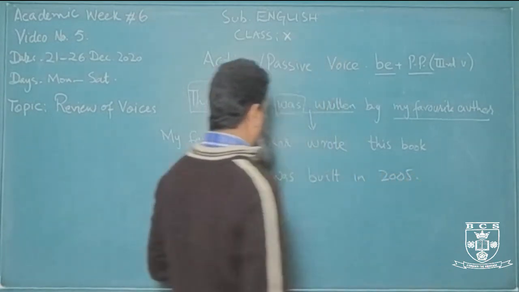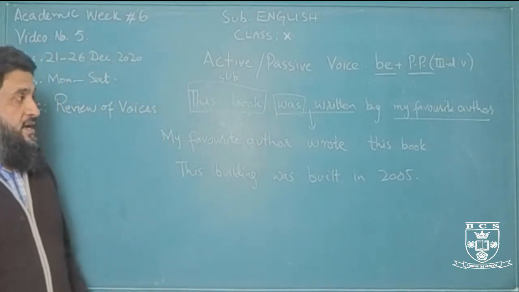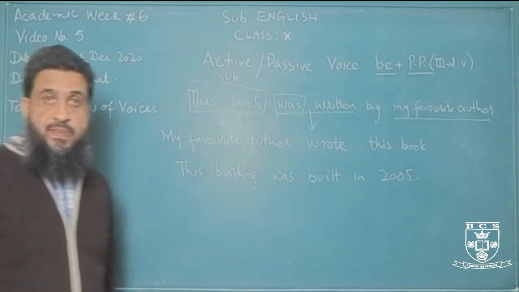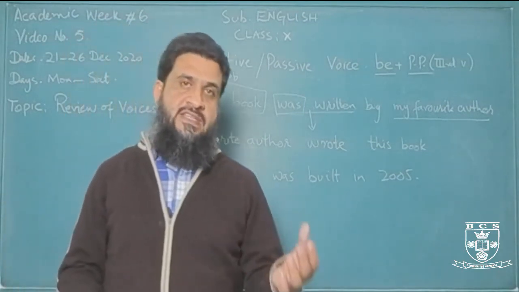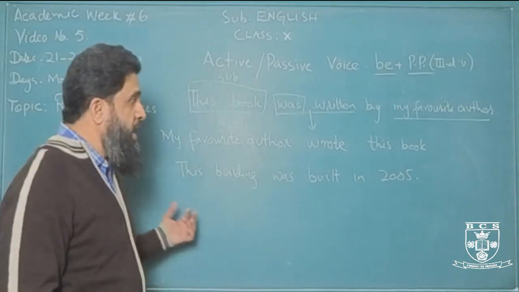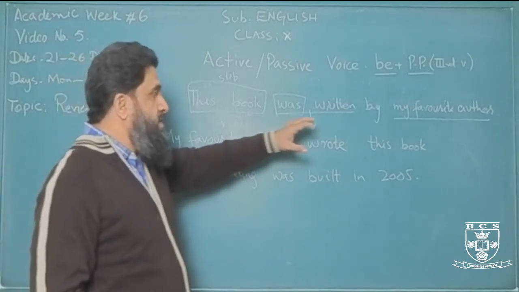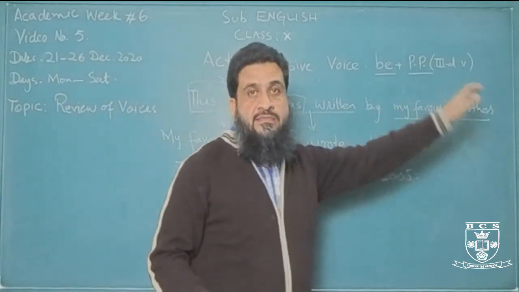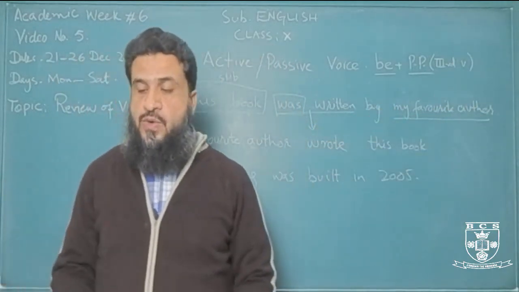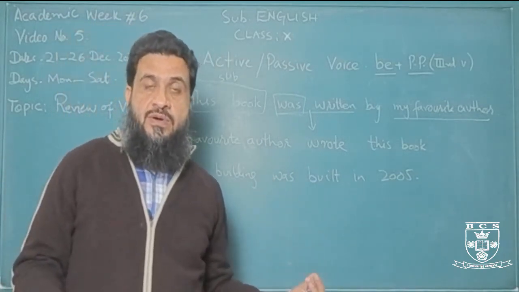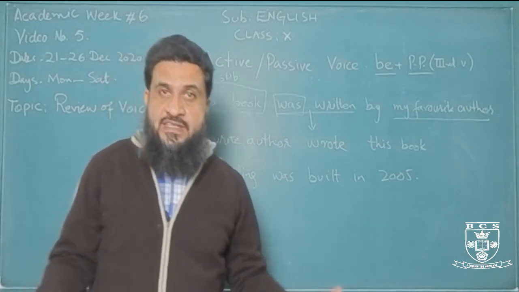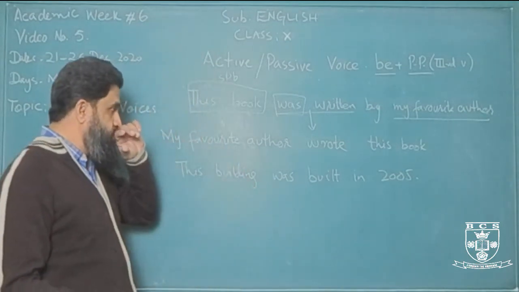This book was written in 1998. Such sentences you may find. Now here we do not have the phrase by so and so. So we don't actually know who has built this building, who has written this book, for example.